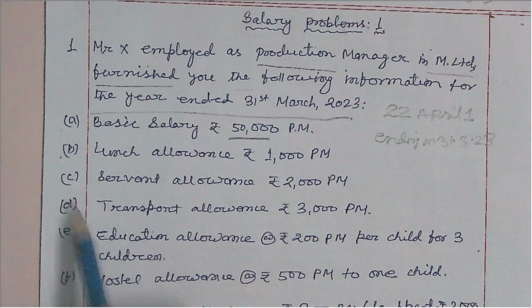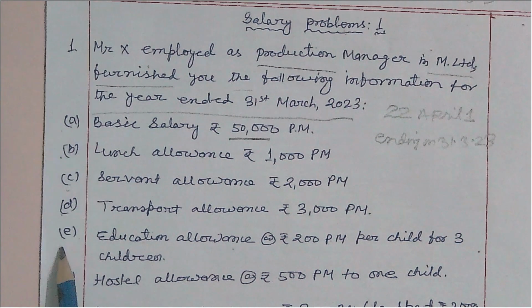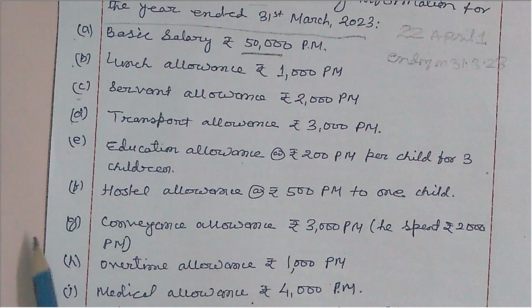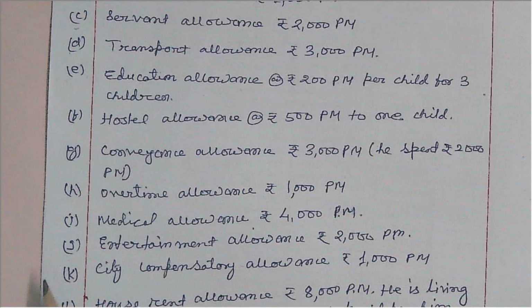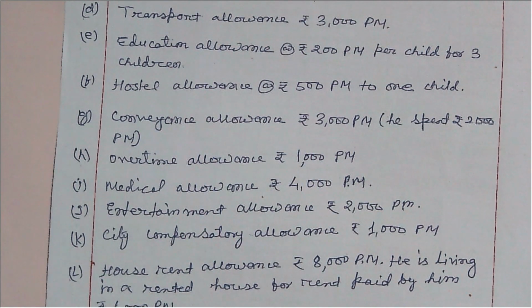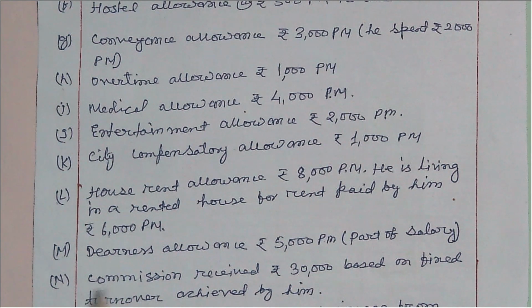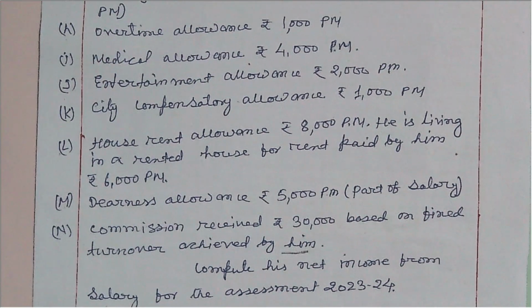Then lunch allowance, servant allowance, transport allowance, education allowance, hostel allowance, conveyance allowance, overtime allowance, medical allowance, entertainment allowance, city compensatory allowance, house rent allowance, then dearness allowance, then commission received based on fixed turnover achieved by Mr. X. With this information we have to calculate income from salary.